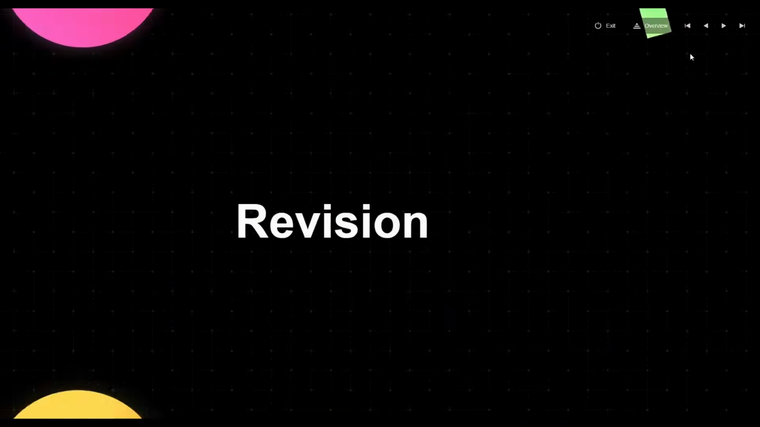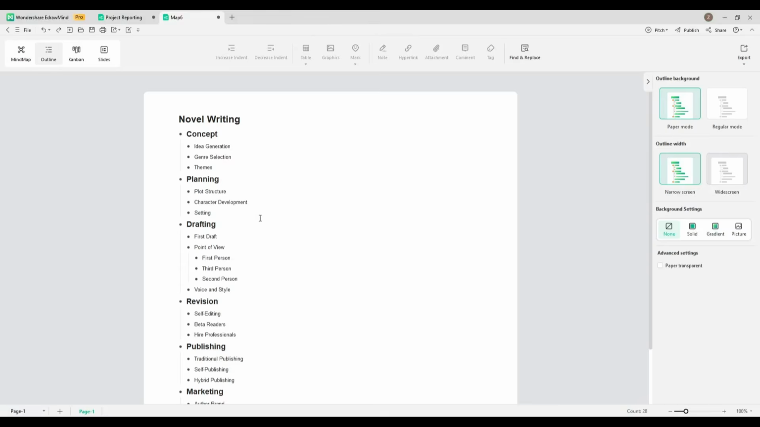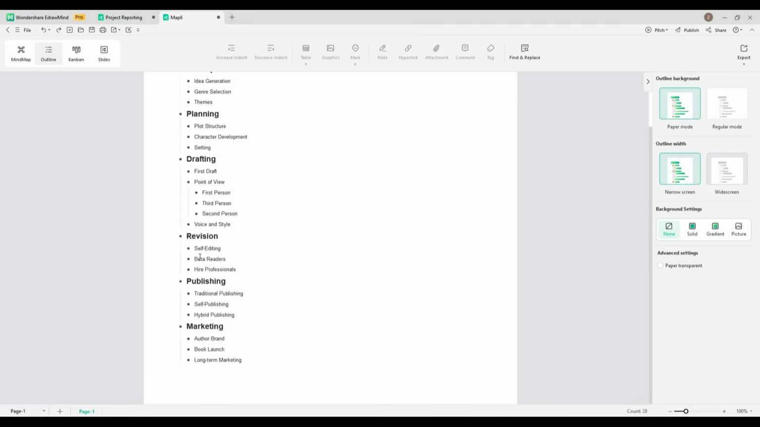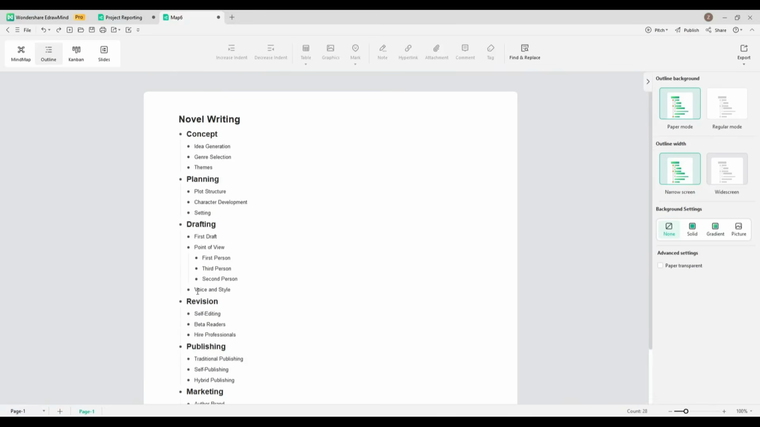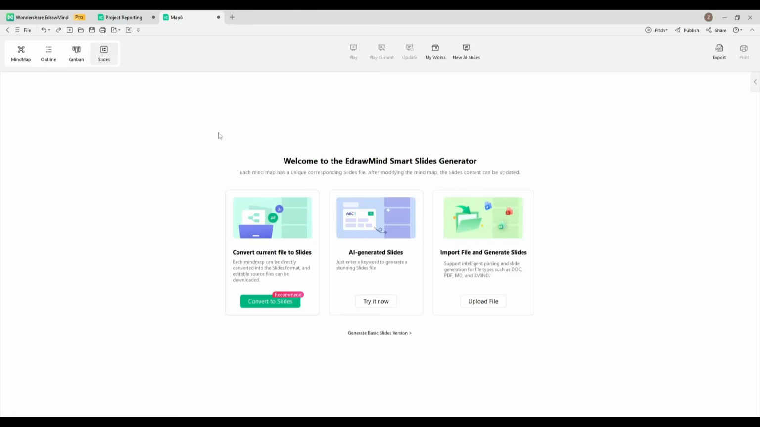This is just amazing. Alright, next, here you can see the outline of the map. It allows users to view and structure their mind maps in a linear, text-based format. This enables you to focus on the overall organization and progress of your content, making it easier to organize complex information in a structured manner. Next, this is the Kanban view, and in the end, here you will find the Slides view.